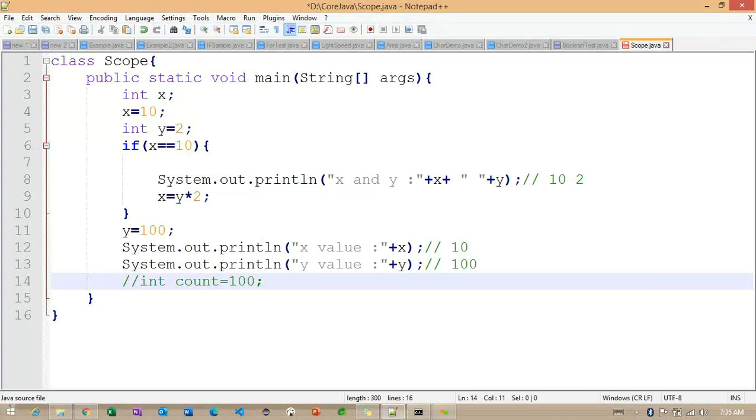Now I have one question. For line number 12, it should be 10, right? Because the value of x is 10 outside. Inside, it is changing to 4, but still outside it is 10, right? Global variable.